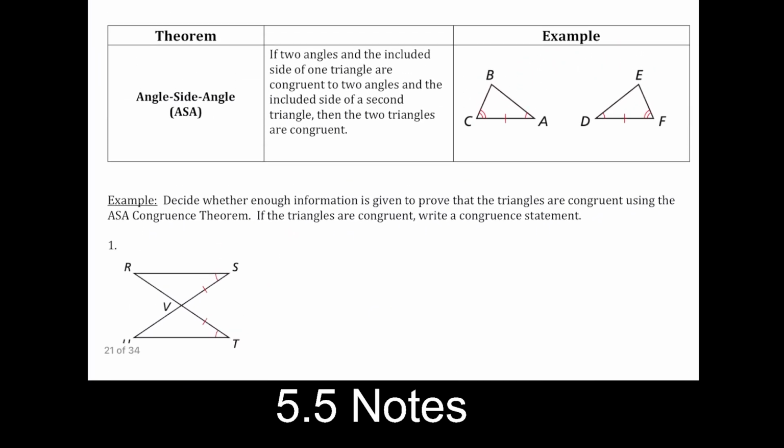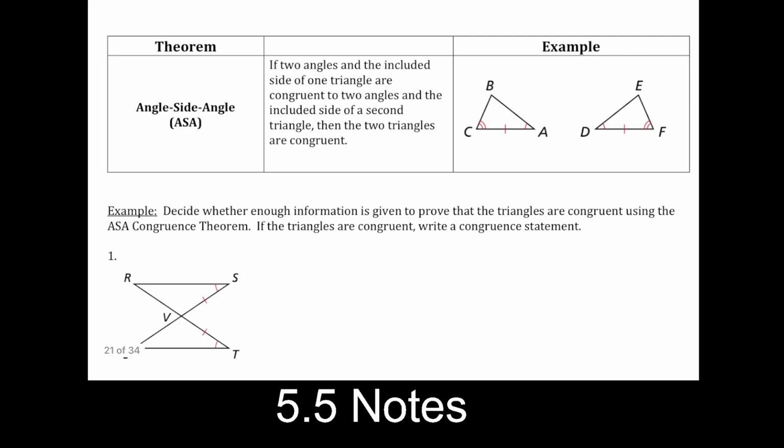Here we have our next triangle theorem. This is angle, side, angle. So now instead of having two sides, we have two angles. And again, if you look at how the letters are arranged, you'll see that the side is in between the two angles. And that's very much true in the picture as well. This side that is marked needs to fall in between the two angles that are given. It's going to be called the included side.